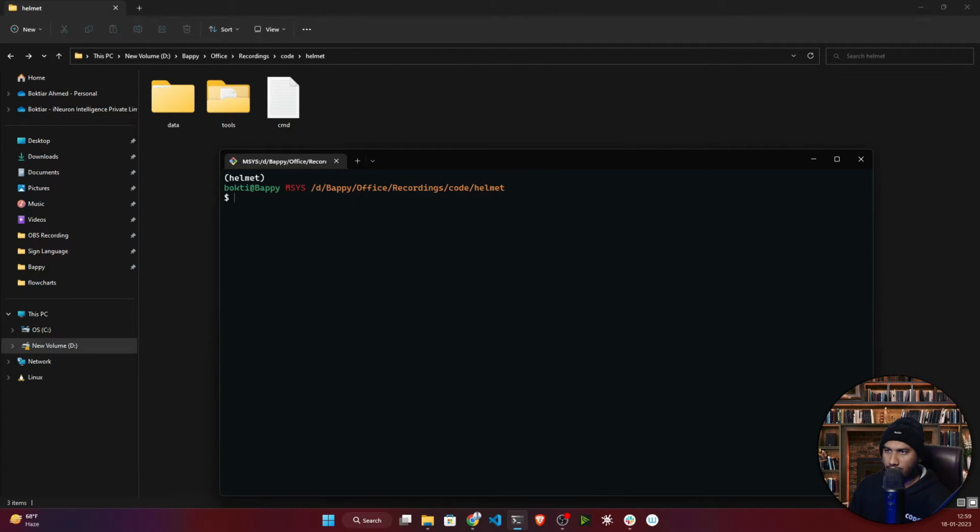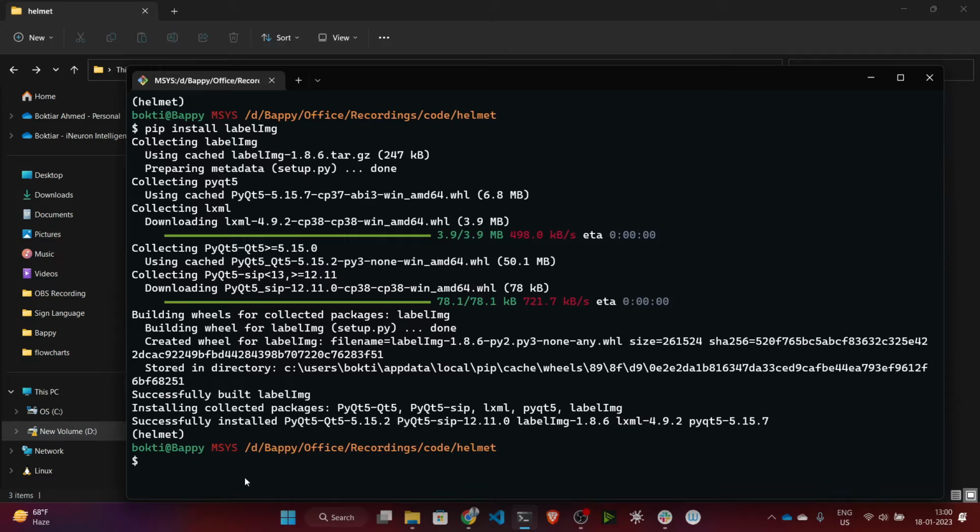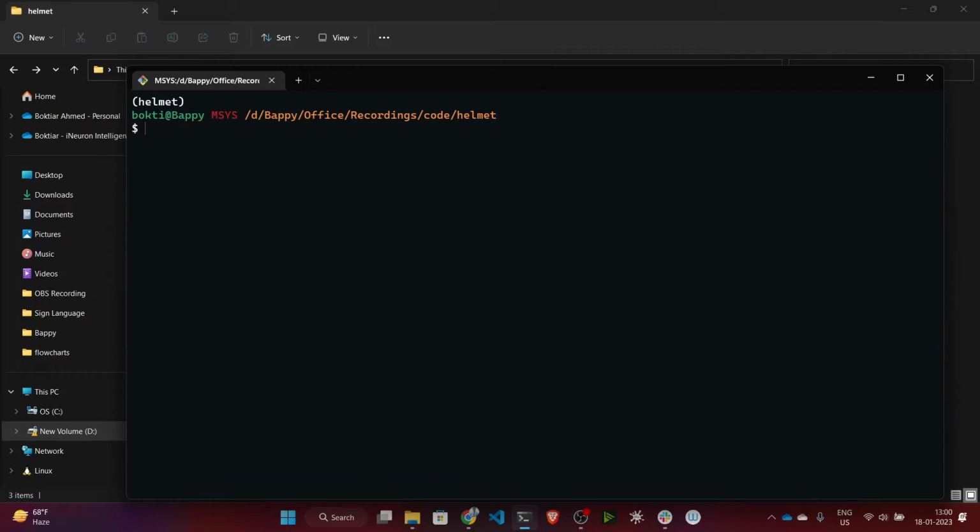Now first of all I need to paste this command that we have copied, but here I need to remove these three. Now let me execute. So guys, as you can see, installation is done. Now I will clear the terminal.